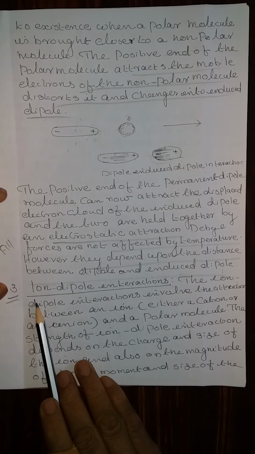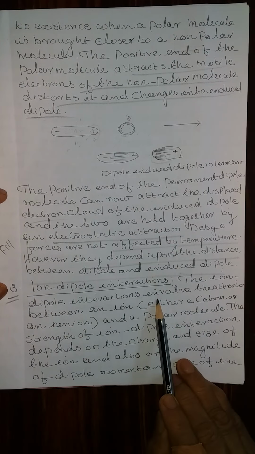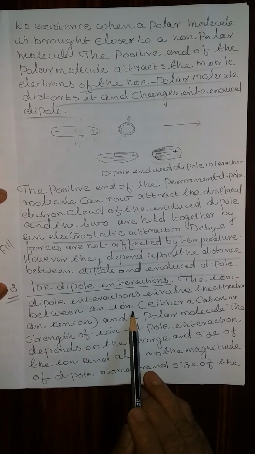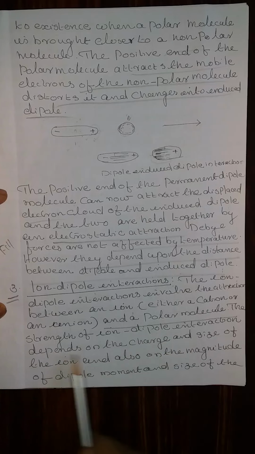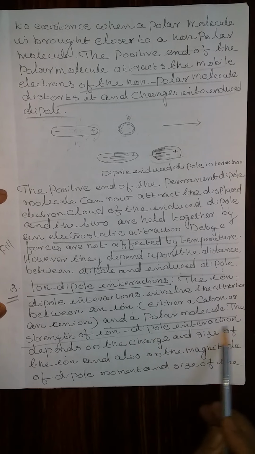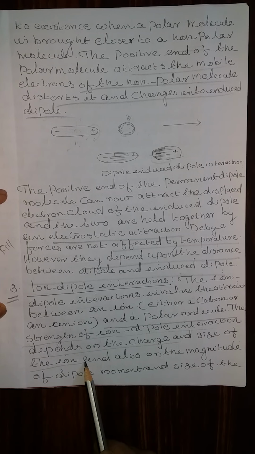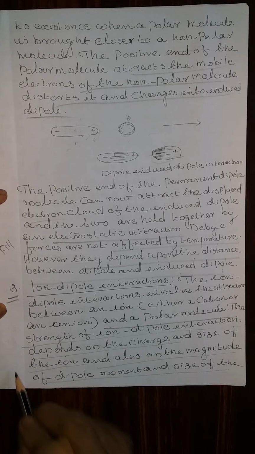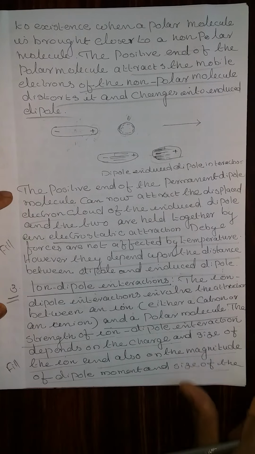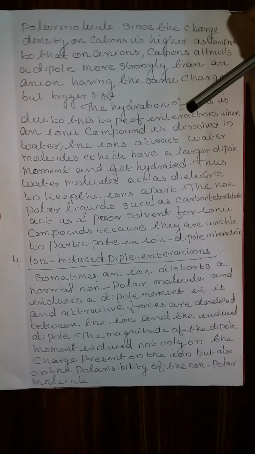Third point, ion-dipole interaction. The ion-dipole interactions involve the attraction between an ion and a polar molecule. The strength of an ion-dipole interaction depends upon the charge and the size of the ion and also the magnitude of the dipole moment. Fill in the blank questions. And the size of the polar molecule.